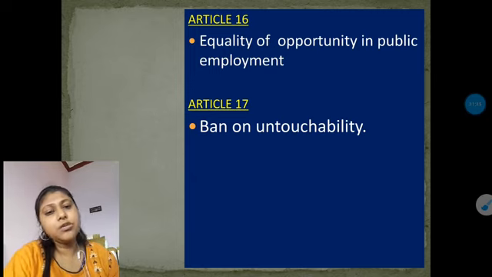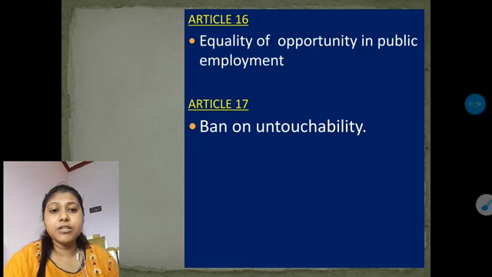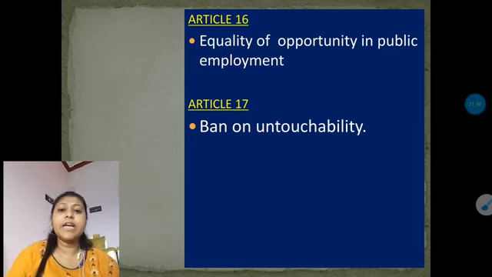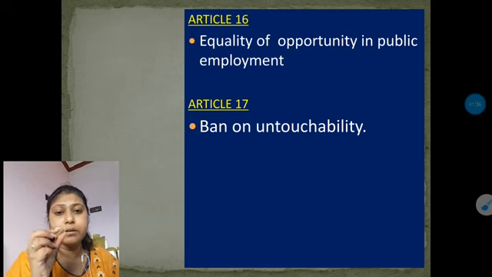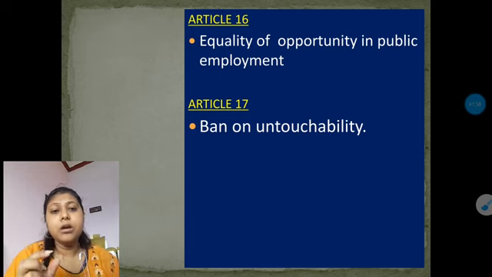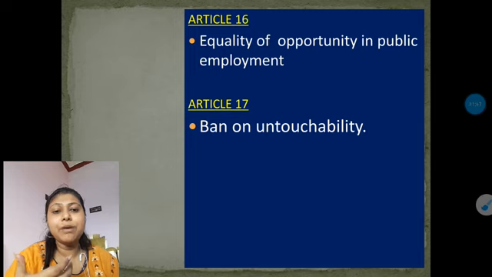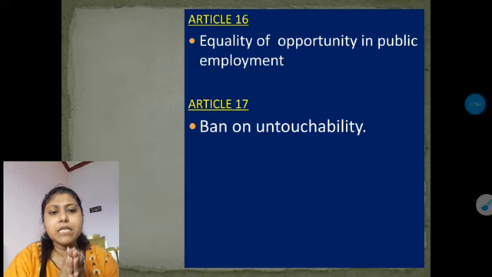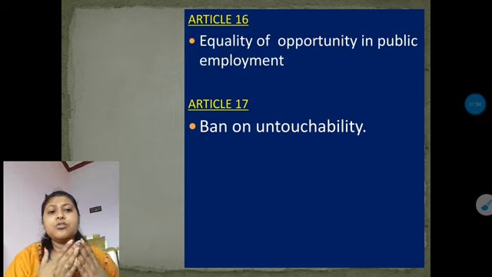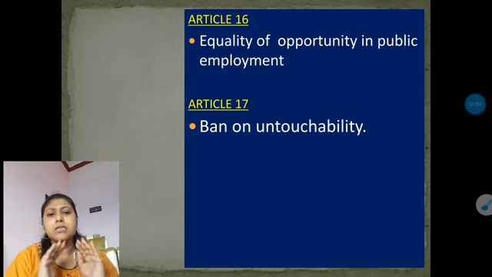Next one is the ban on untouchability. You all know that this kind of practice is a very big issue in our country. In previous years, or you can say in ancient times, untouchability was a very big issue, where it increased the gap between lower caste and upper caste people. The upper class people were not giving any rights to the lower class people, and on the basis of these practices of untouchability, they somehow ignored one particular set of persons from their society, and they were dominating them.